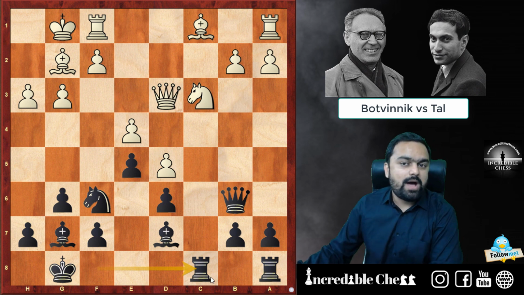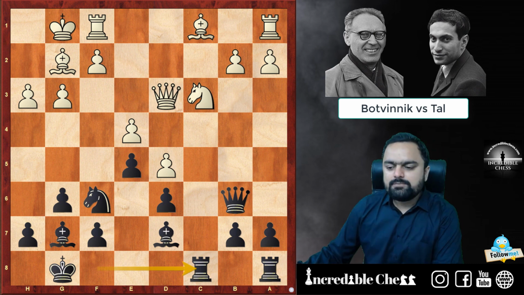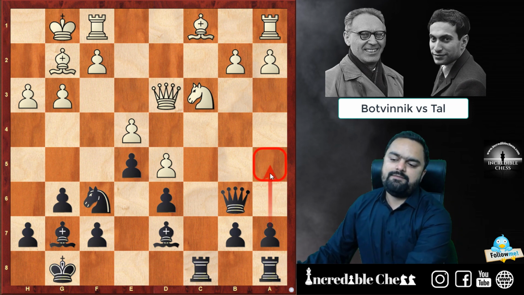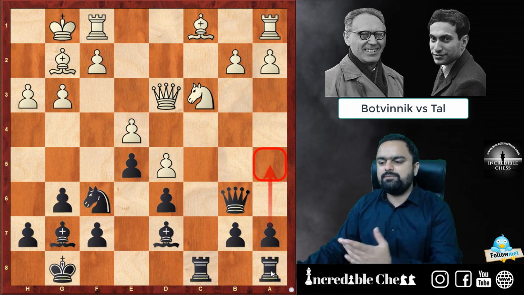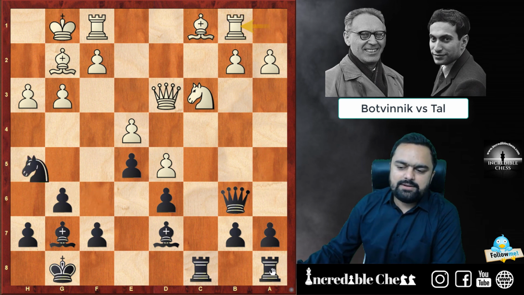You might ask me, why this rook c8? Well, the thing is, at some point the pawn on a5 will be going further and this rook might be needed on that side of the board. That is one of the things in this position. So he plays rook b1, the knight h5.